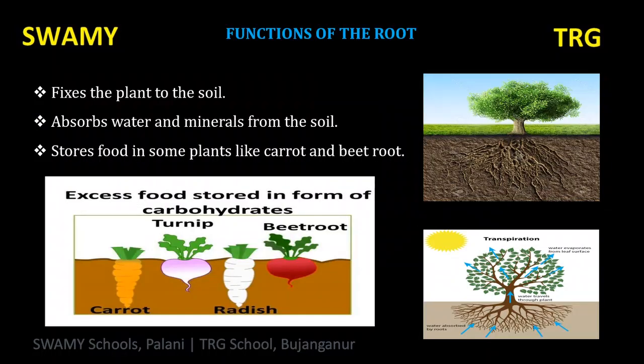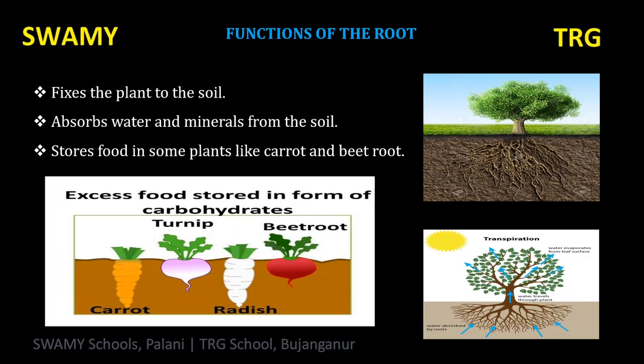Functions of the root. Try to uproot a bunch of grass. You will find it difficult to do so. Do you know why? Yes, because root fixes the plant to the soil. As we know, root is the organ of a plant which lies below the soil and fixes the plant firmly to the soil. Root gives support to the entire plant body.